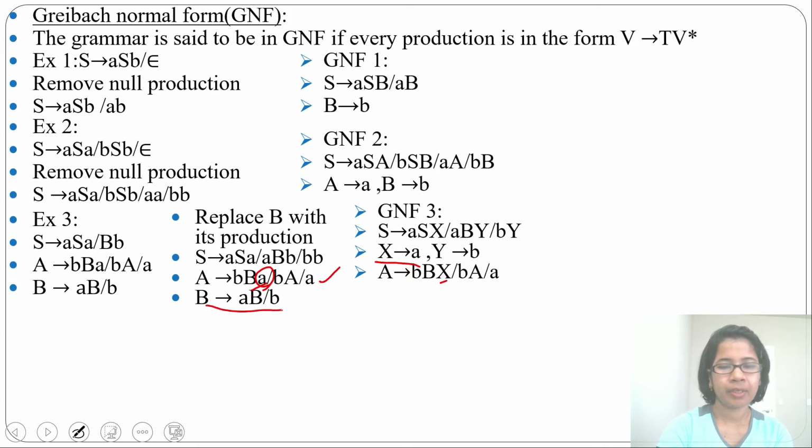Next, the B production is already in GNF format. Here it starts with a terminal followed by a variable. Here it is just a terminal. Just write simply B tends to AB or B.